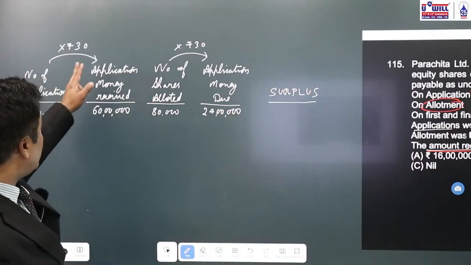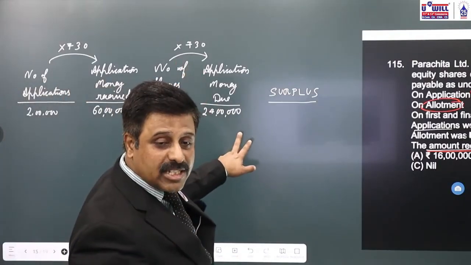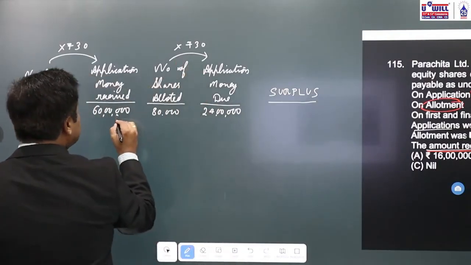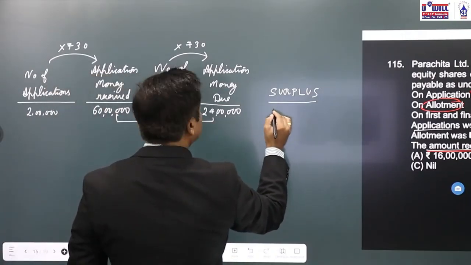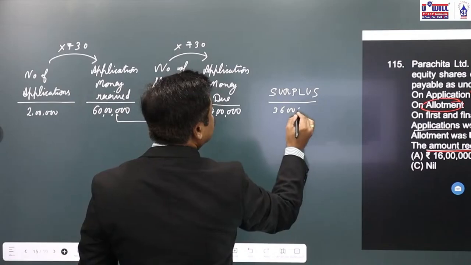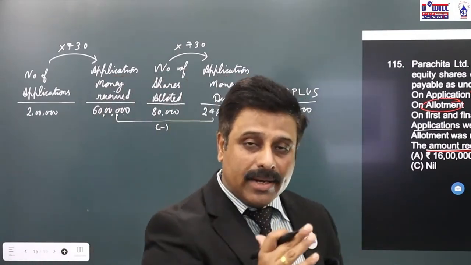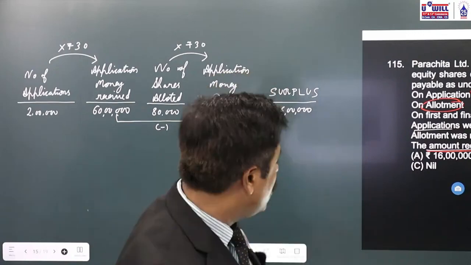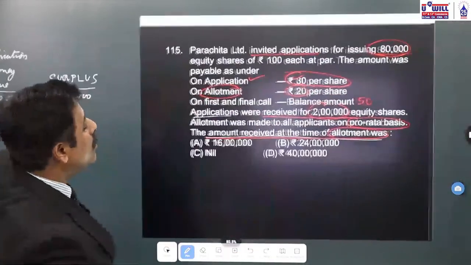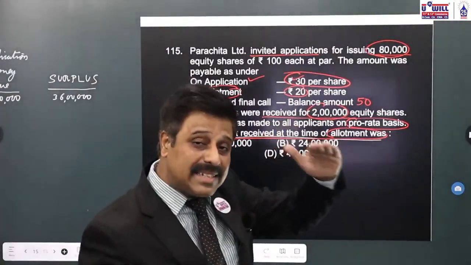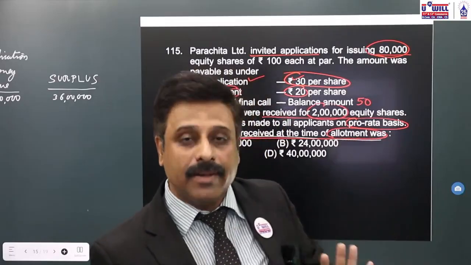I repeat, 2 lakh into 30, 60 lakh is the money received. 80,000 into 30, what is due? 24 lakhs. What is the surplus amount? 60 lakhs minus 24 lakhs, 36 lakhs. This surplus we will adjust with allotment. Still, if surplus remains, with call, because in the question no information is given that we have to adjust only till allotment. So the surplus we will adjust with allotment. Still, if surplus remains, we'll adjust with call. Still, if surplus remains, then we will refund.